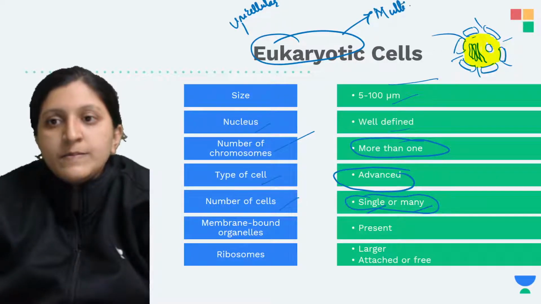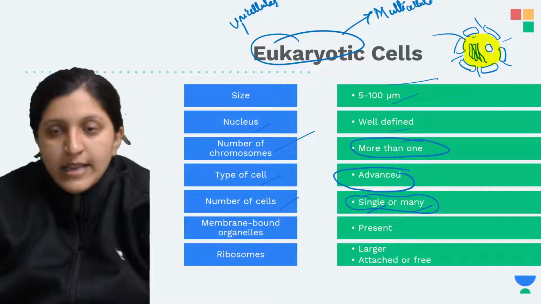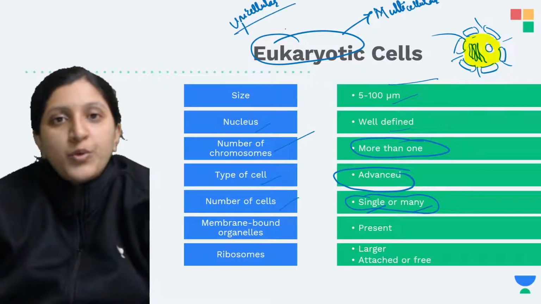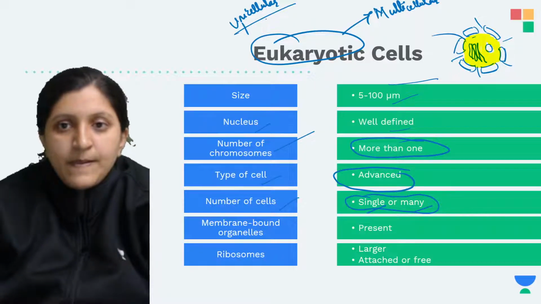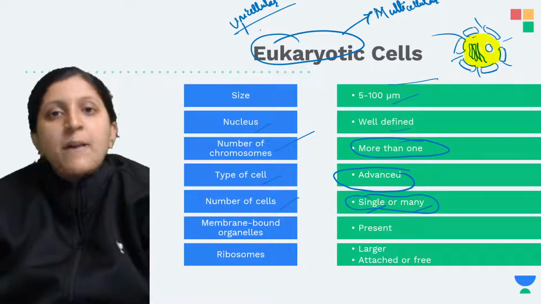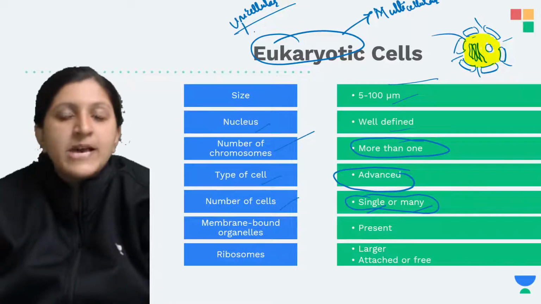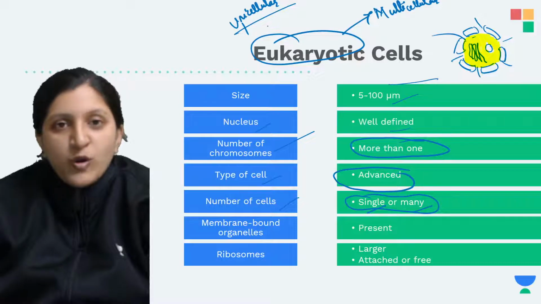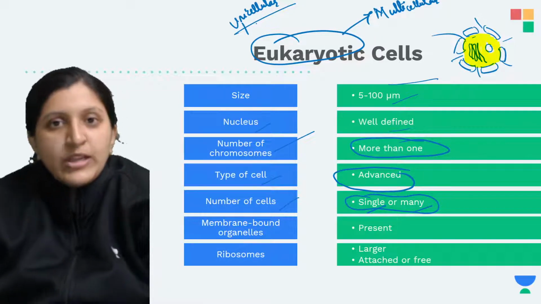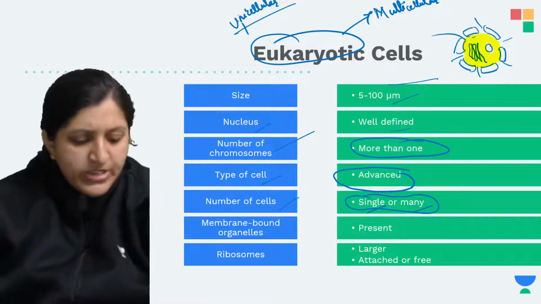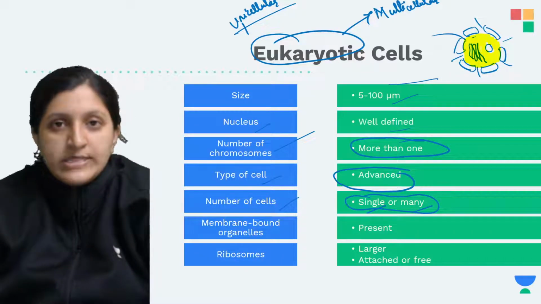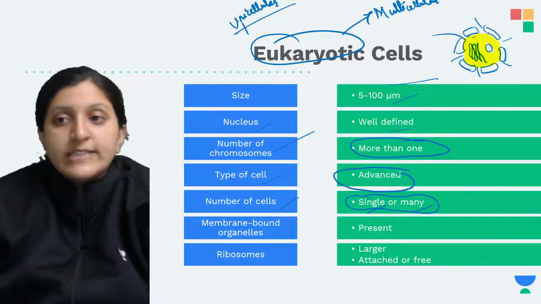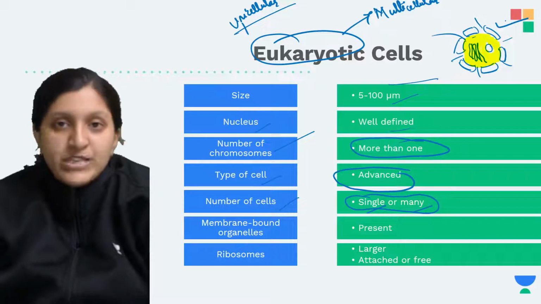Under unicellular you can find the protists, like amoeba, paramecium, and also euglena. These are unicellular organisms but they are eukaryotic, which means they have a well defined nucleus.